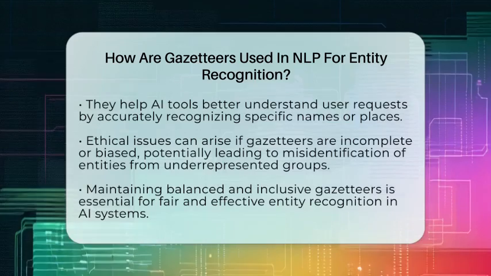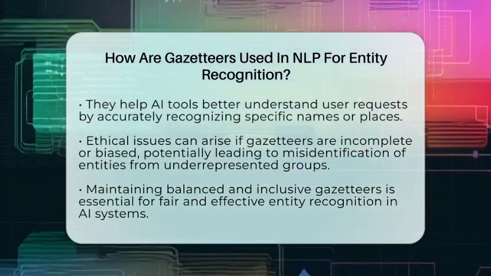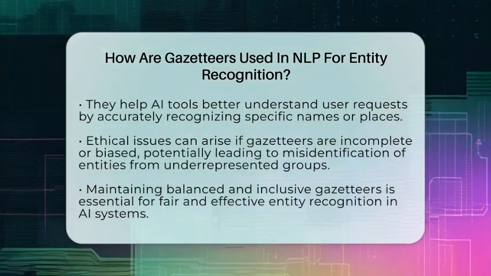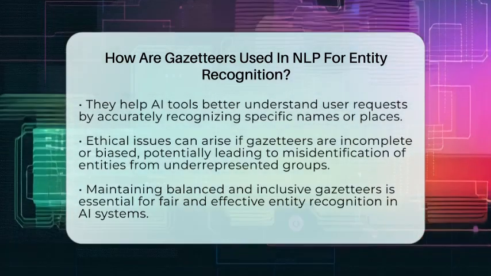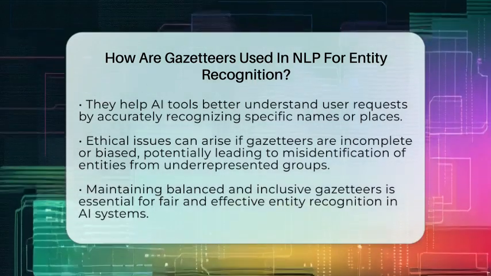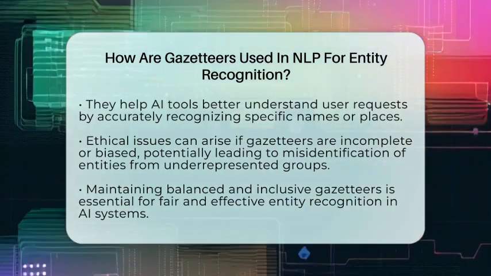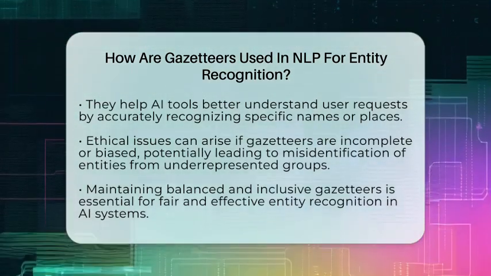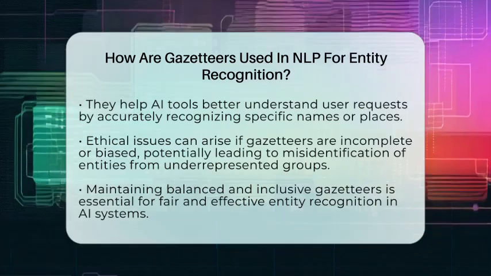In summary, gazetteers serve as external knowledge sources that support entity recognition in natural language processing. They bridge traditional rule-based methods and modern deep learning models, making AI systems better at understanding and classifying names and places in text.